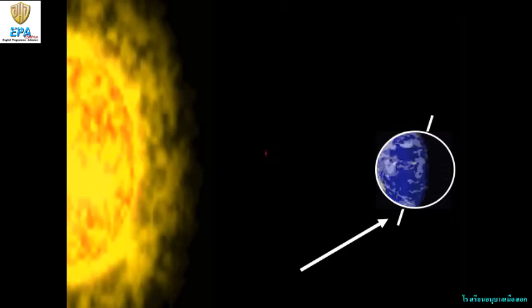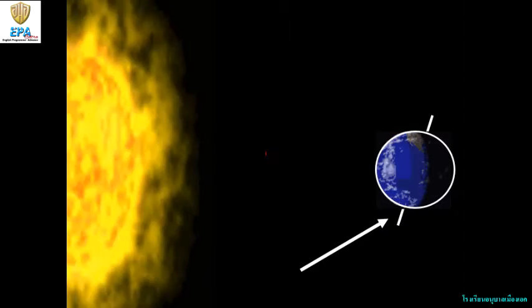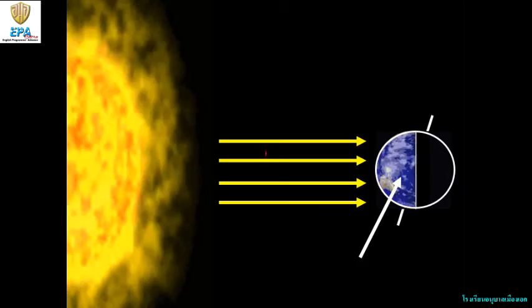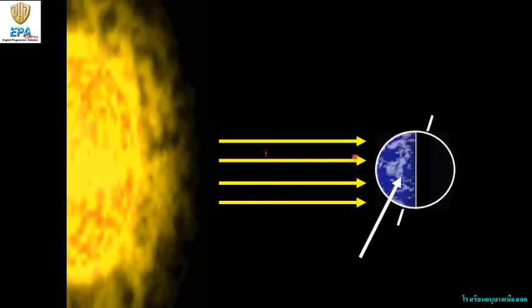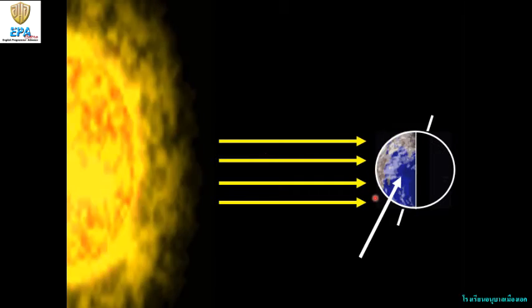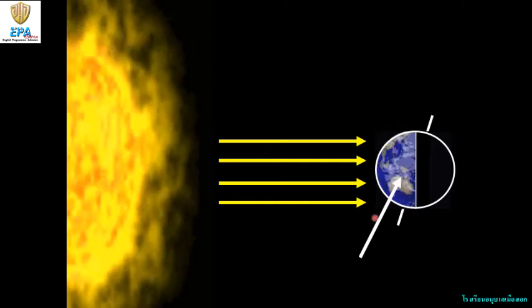Okay? So, because of its rotation, what happened? Let's see. Here, because of its rotation, only half of the planet can be facing the sun at any point in time.